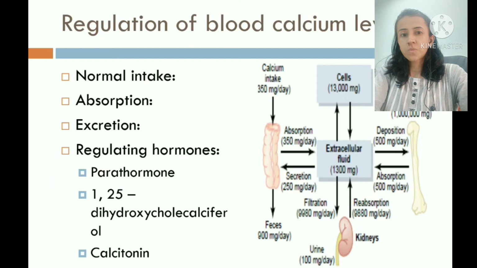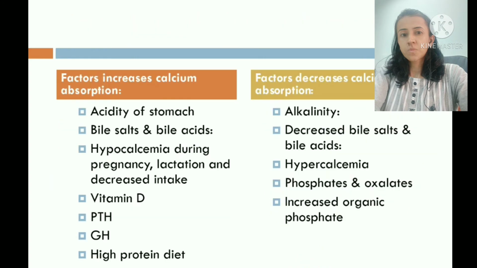So excretion is 900 milligram that is excreted in the feces and 100 milligram that is excreted in the urine. Now, various hormones regulate blood calcium level. They are parathyroid hormone, 1,25-dihydroxycholecalciferol and calcitonin.